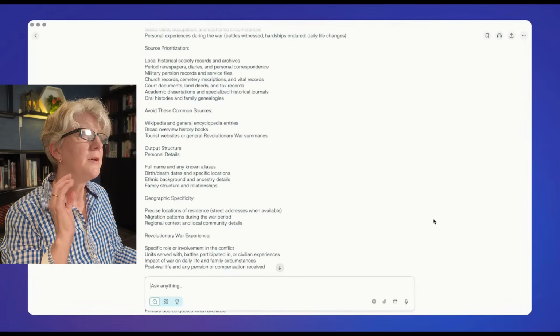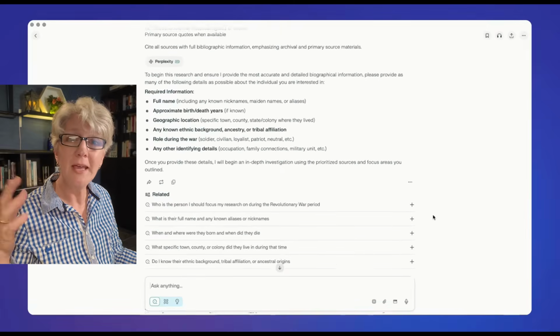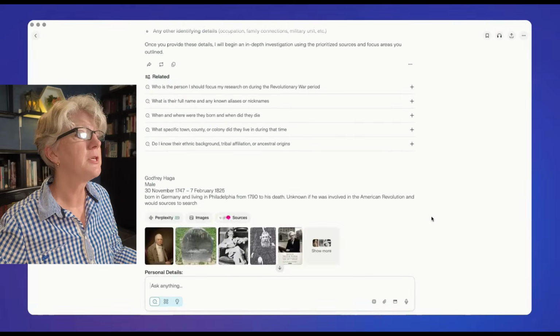So let's get into some examples using this prompt. So I've started again with this large prompt, which again, you can get in the link in the description.